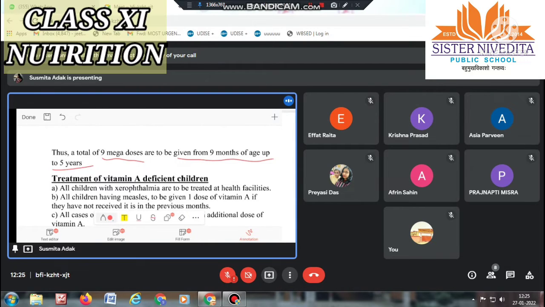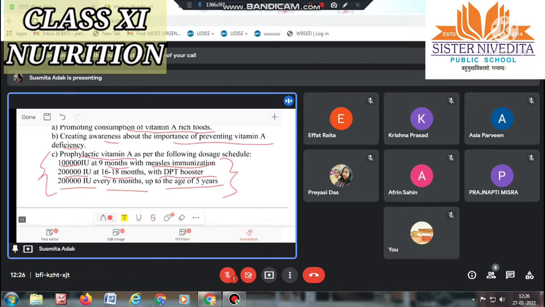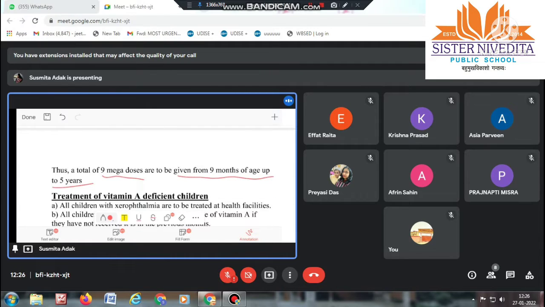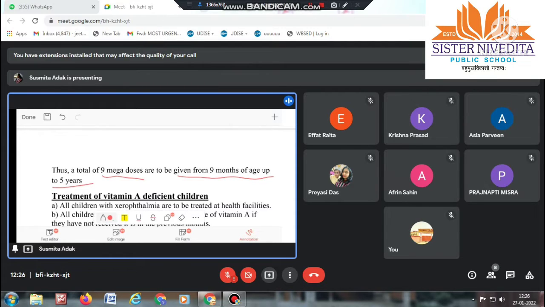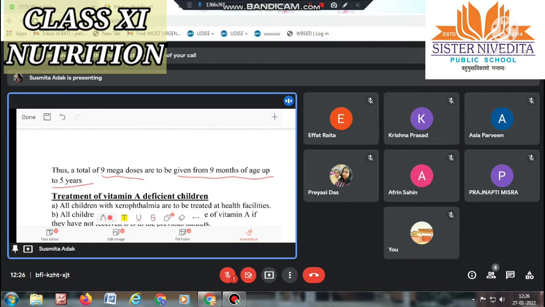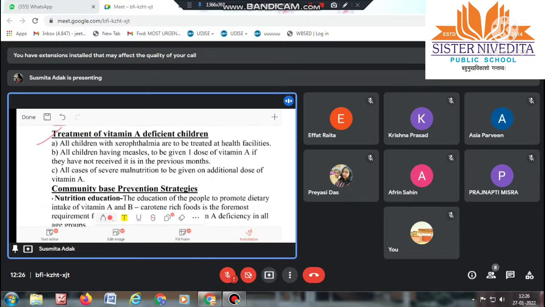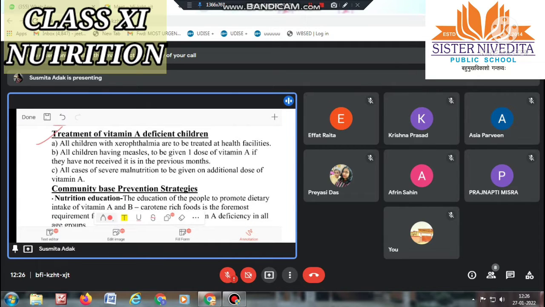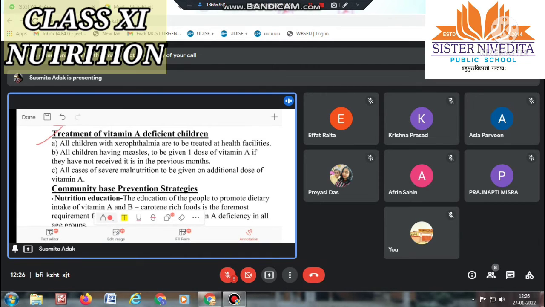Means if one baby has been born with vitamin A deficiency, then all these doses should be given to them till 5 years of age. Okay, so that this child can be free from vitamin A deficiency. Okay, and they should take a proper amount of diet. Next is treatment of vitamin A deficient children. If any child is born with vitamin A deficiency, what type of treatment will we see? We will give.